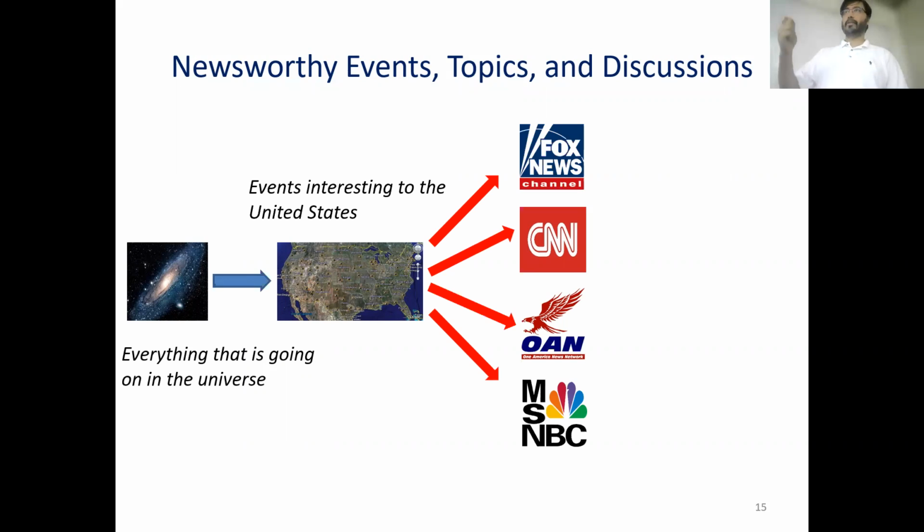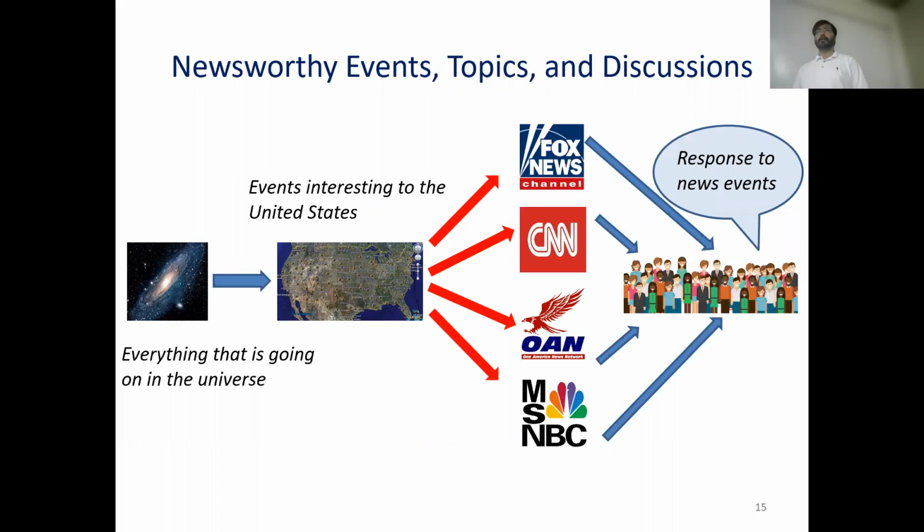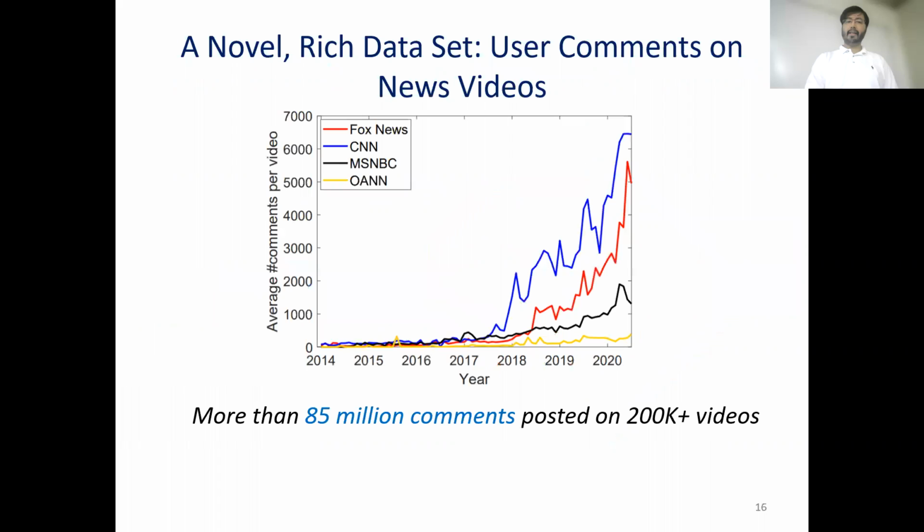Then these news networks cover these events, and their news videos reach out to a broad and diverse audience, again, assuming that these audience subsets have overlap. And once they watch these news videos, they comment on them. So our final data set is a very rich and novel data set of user comments on news videos. And we have gathered a data set of more than 85 million comments posted on more than 200K news videos over the last 6 years.